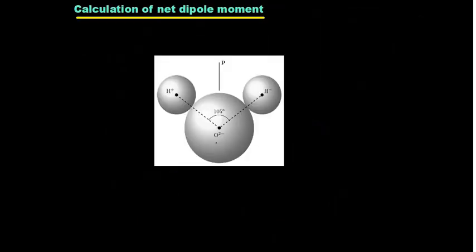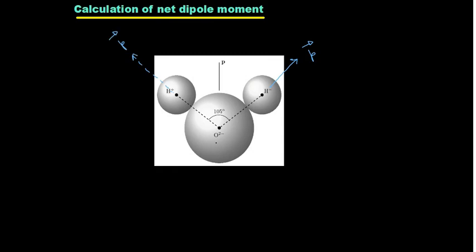So in this case, I am having the example of the H2O molecule. As you can see, actually there are two dipoles present. One dipole is in that direction, as it is from negative to positive, it is P vector. Another dipole is in that direction, that is, this is another P vector.